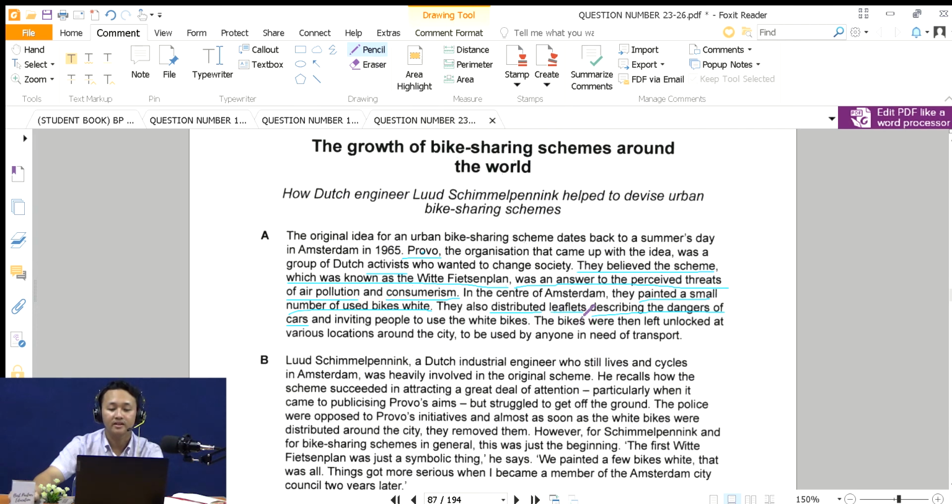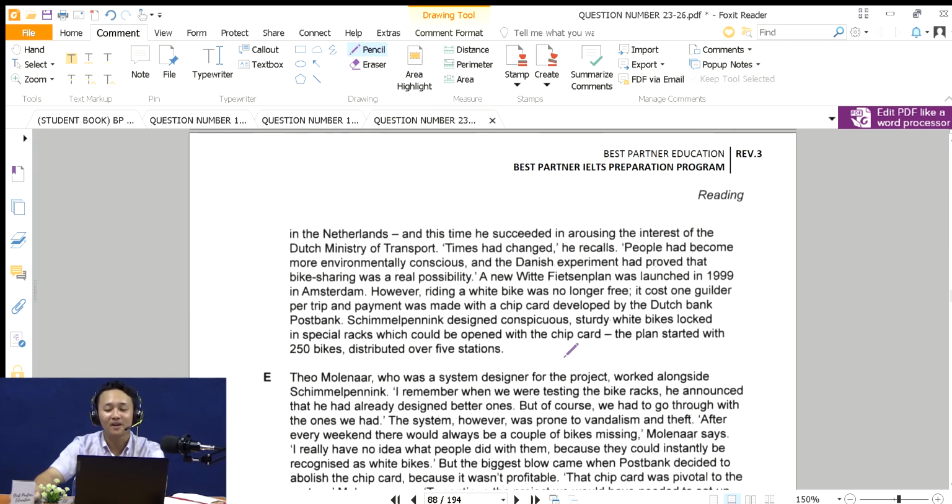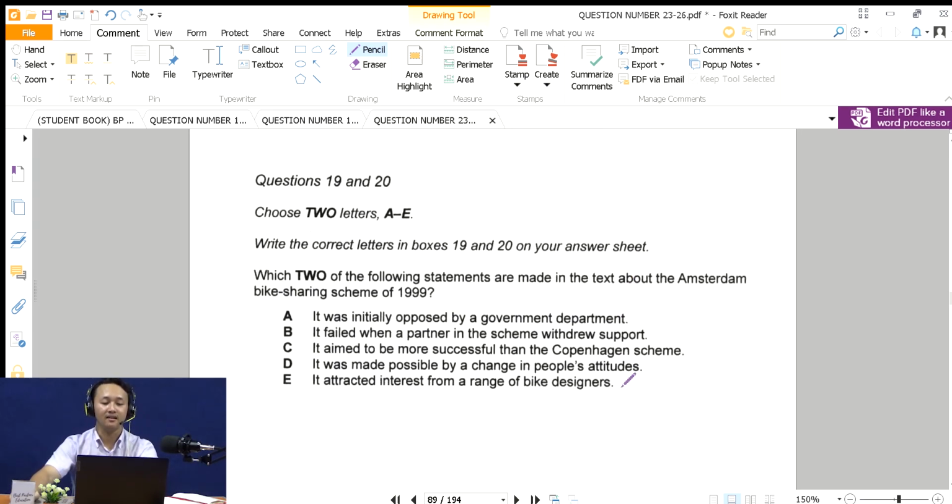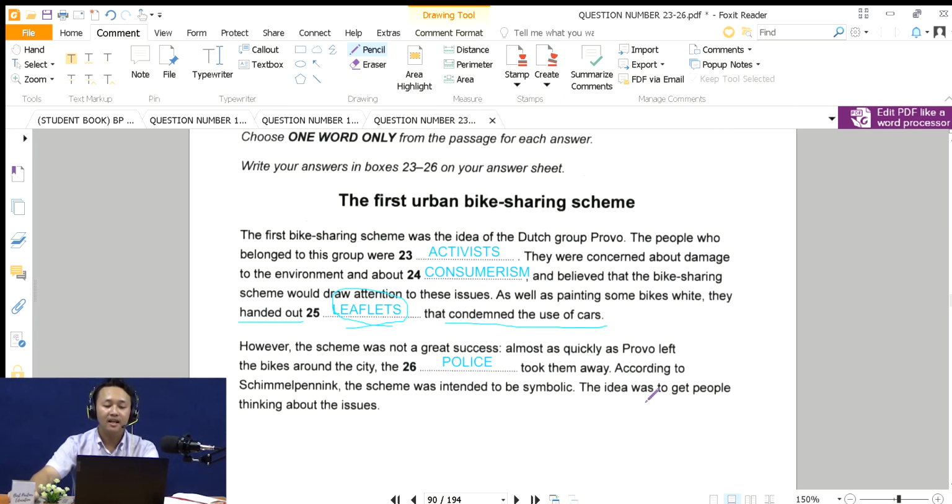So the answer is leaflets. See, like this. Activist, consumerism, leaflets. The answers come in order. So do not worry. For summary completion, you just need to continue your reading. Okay, now let's go to the last number.